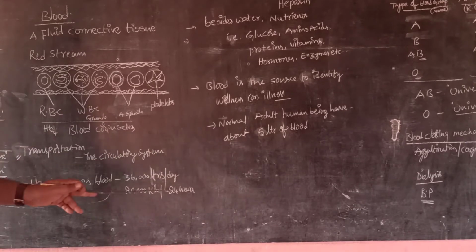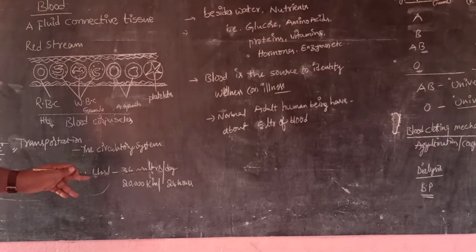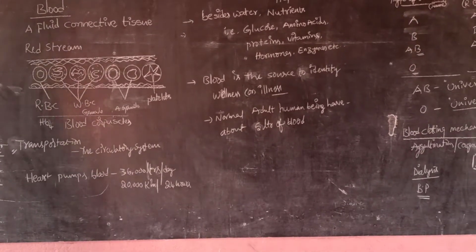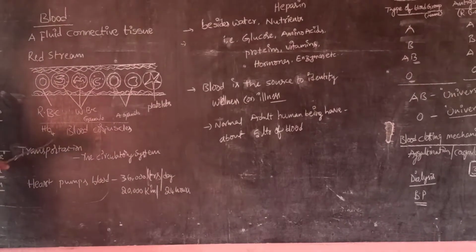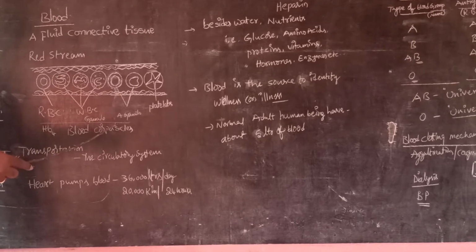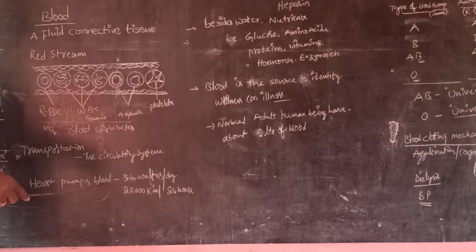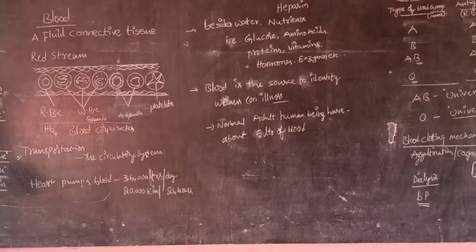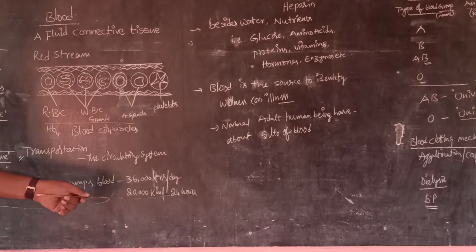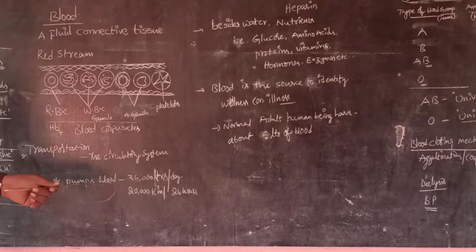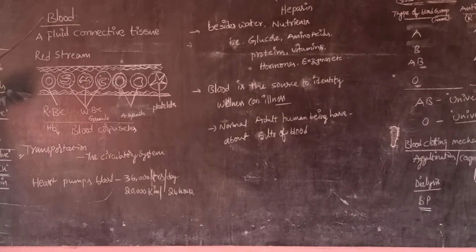But how does our human heart pump 36,000 liters per day? How is it possible? Because the heart pumps in a circulatory method that we will understand clearly in the 10th standard. Next, nearly 20,000 kilometers of blood flows in 24 hours. So it is an amazing aspect of our human blood.